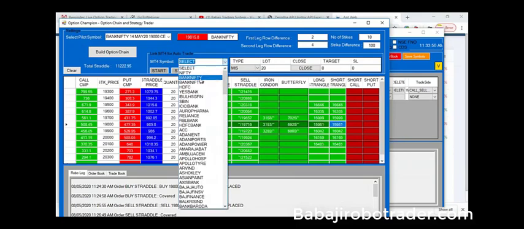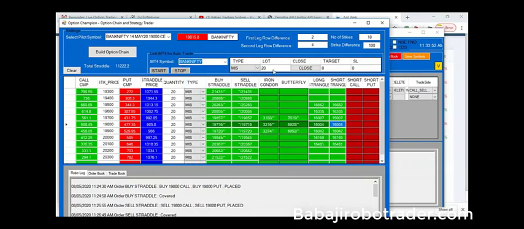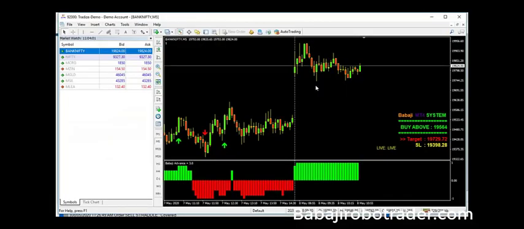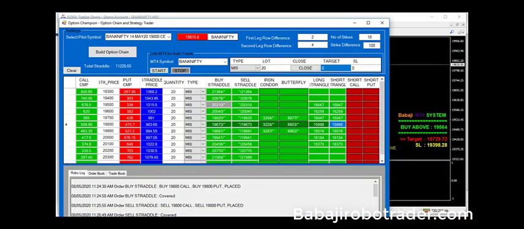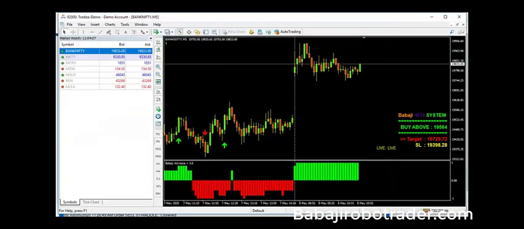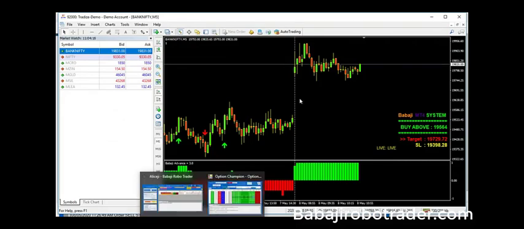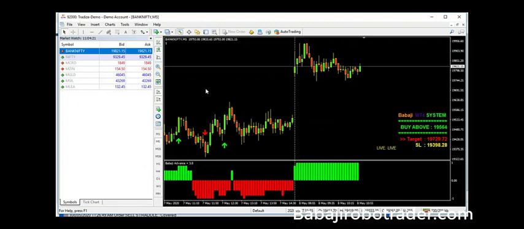First I'm selecting Bank Nifty. After that, we can choose the lot size, how many lots I'm going to buy or sell. After that, we can fix the target and stop loss, and I'm pressing start. If I press start, whenever the MT4 gives a buy call, this robo will take the call option. Whenever we get a sell call, it will take the put option. In case the signal gives a buy signal, currently there are no signals going on because yesterday's buy is carried on, right?